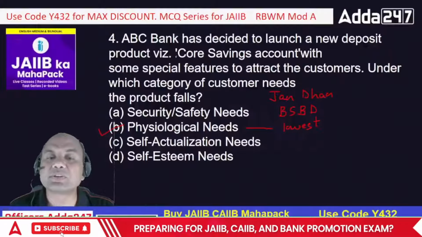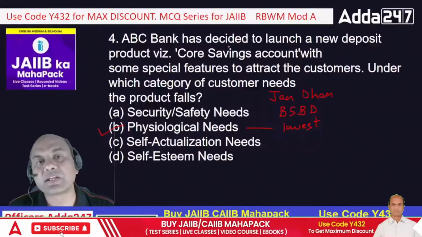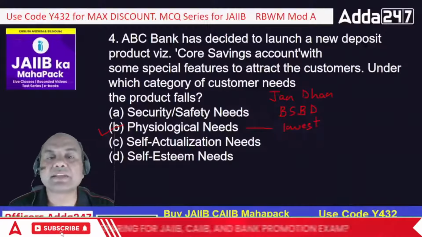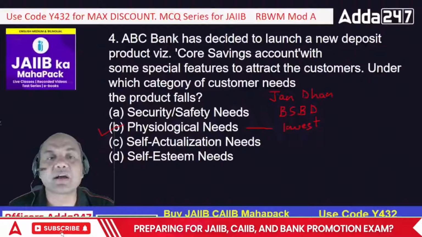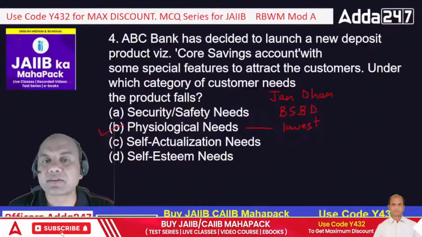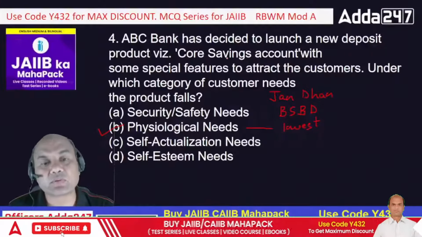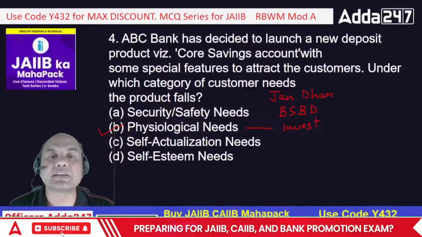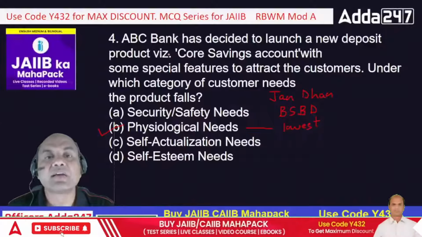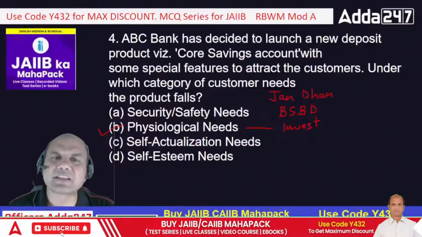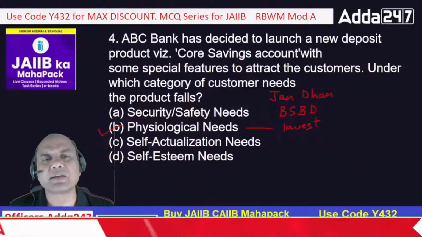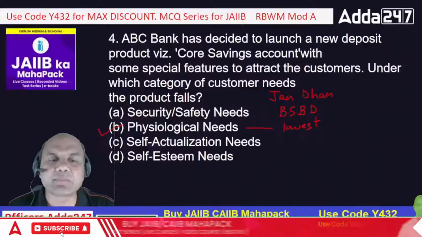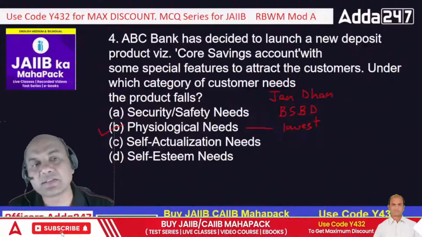Because core savings account, Jandhan account, is meant for those persons only who barely have that much money, so that they can just cover their food, shelter and clothing, right? So that's why this Jandhan was opened, and it's actually a huge success because of the direct credit facilities available in those accounts. In fact, there are certain limitations also, like 4 transactions per month. But that's okay, because we are dealing with that person who doesn't have that much money, isn't it?